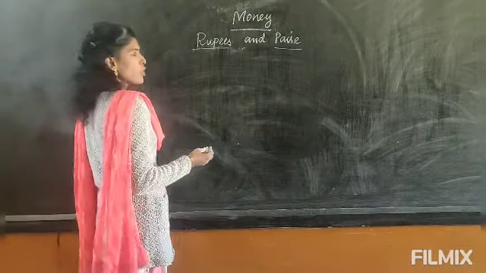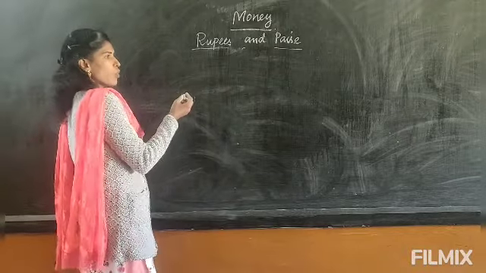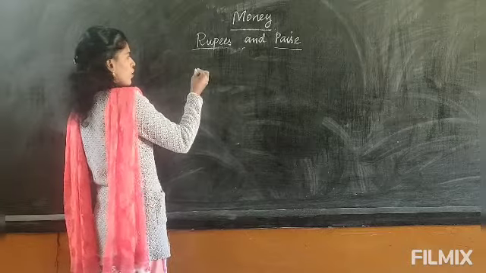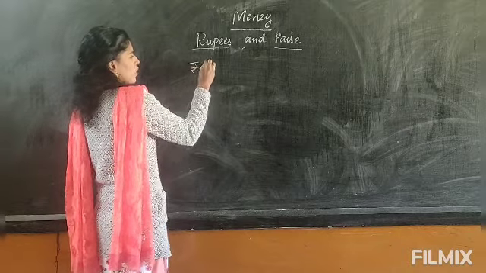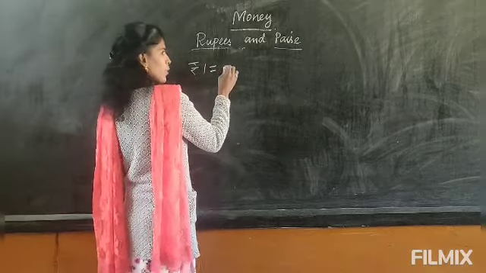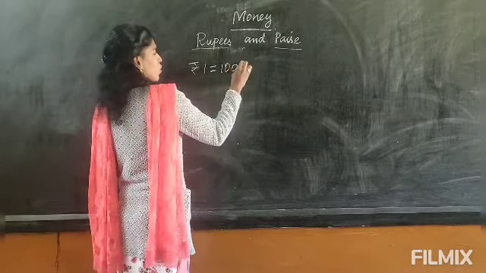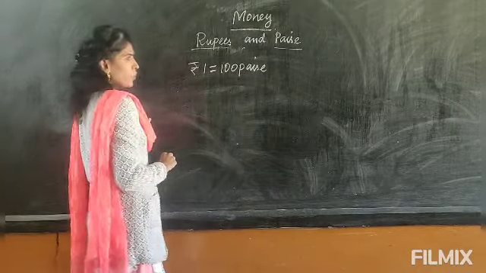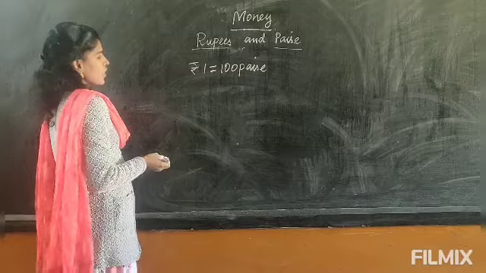Now we are not using the paise, so most of you smaller ones will not know how many paise 1 rupee equals. Earlier days we were using paise, so all would know how much it is. So 1 rupee is equal to 100 paise. In your book it is asked